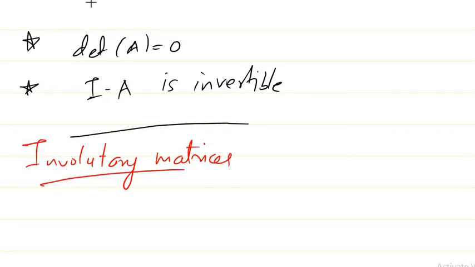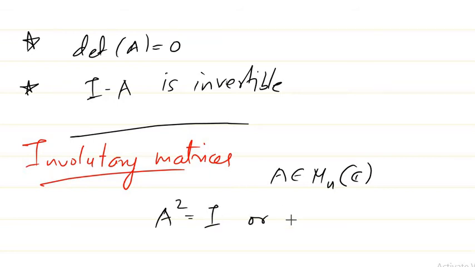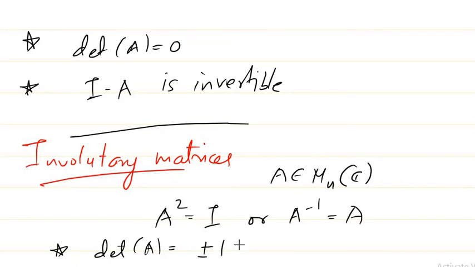If we take a matrix A from M n C, we can say A is involutory if A square is equal to I, the identity matrix, or we can say A inverse is equal to A. And one important thing we can directly derive is that the determinant of A will be equal to plus or minus 1, just like we did in the case of orthogonal matrices.